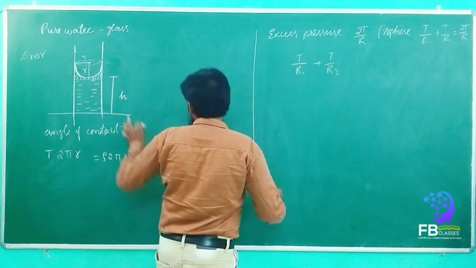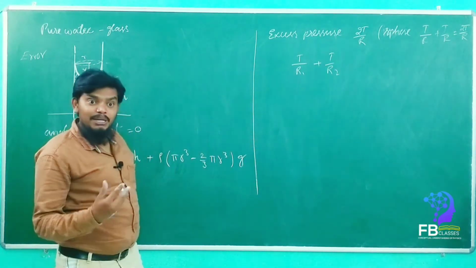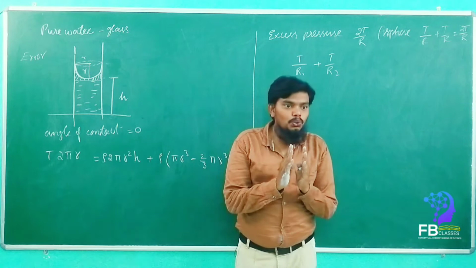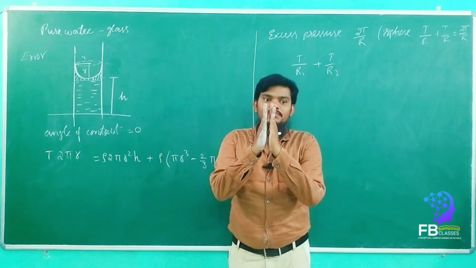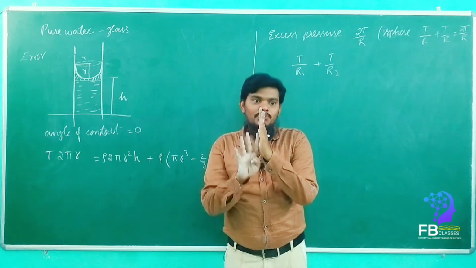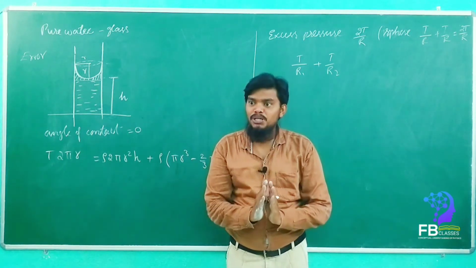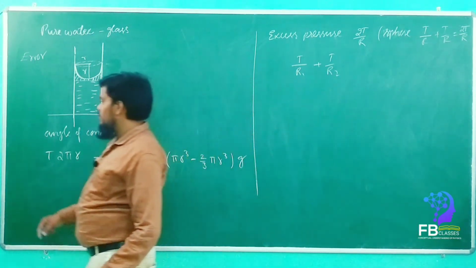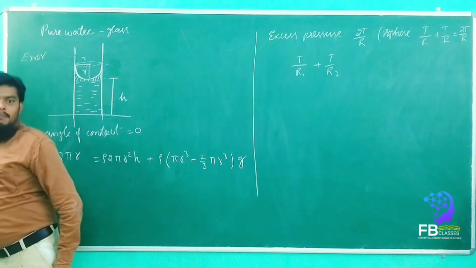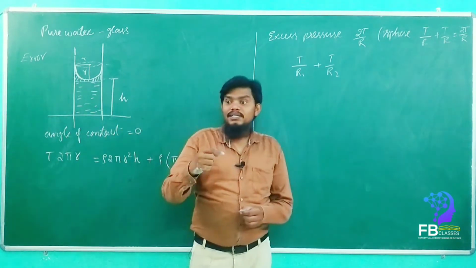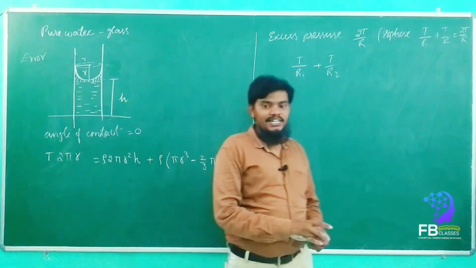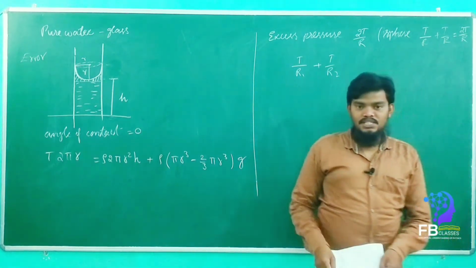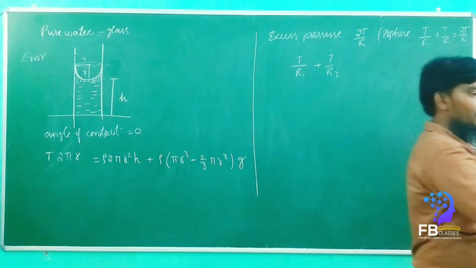For example, take capillary rise. It can be arranged in the form of two glass plates made very near to each other. Then a small chamber forms here. Once we dip it into the liquid, the liquid will be rising up. Yes or no? Are you getting my point? It will be rising up. So then what will happen? There the two radii are different. Can you please give me the paper? Another paper.